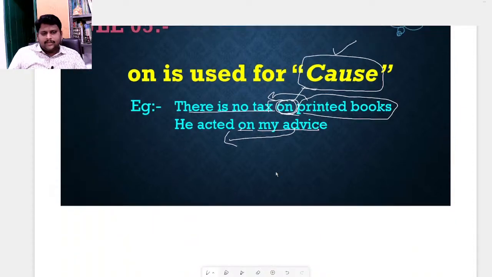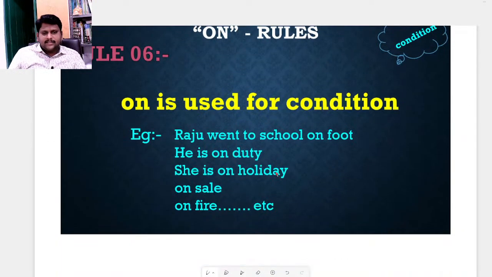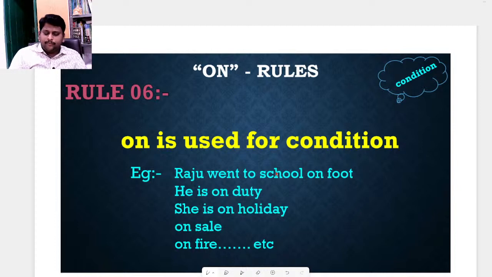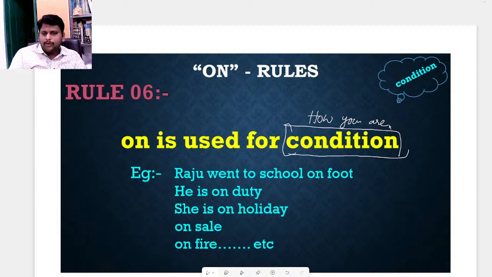Next one is rule number 6. On is used for condition. Condition means how you are doing a thing. Suppose if we see the example, Raju went to school dash foot. He goes on foot. That's why we need to use on foot, not by walk.